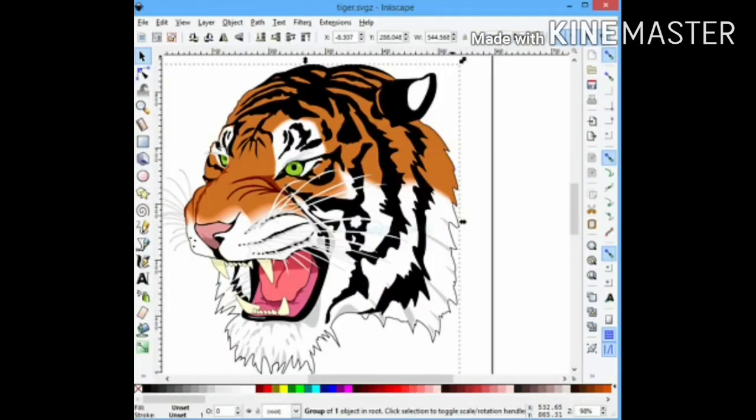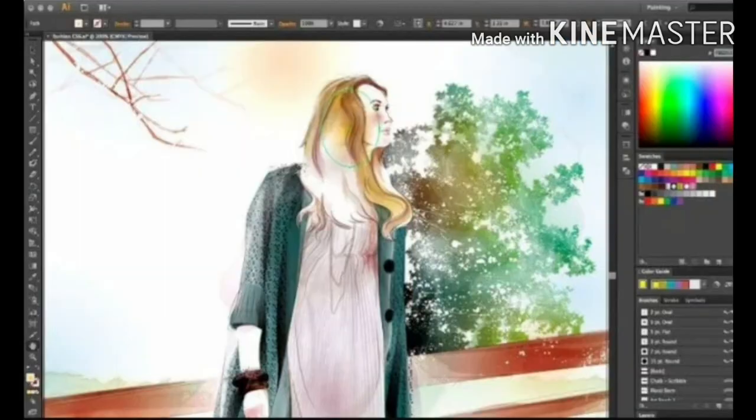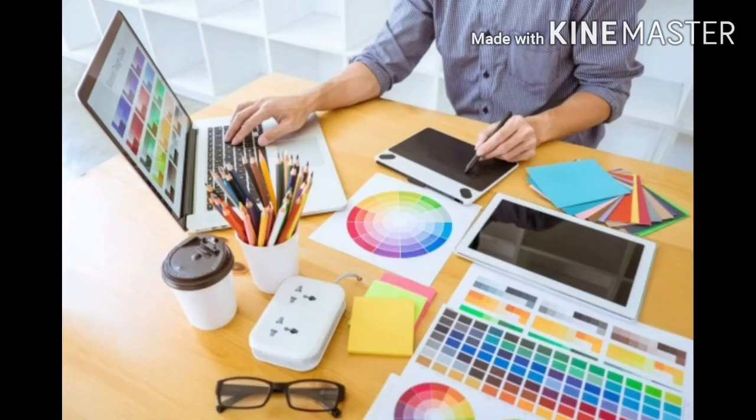The last is graphics programs. You use graphics programs to create and edit drawings. You can also use these programs to enhance photographs. The Paint program is an example of a graphics program that allows you to create drawings.